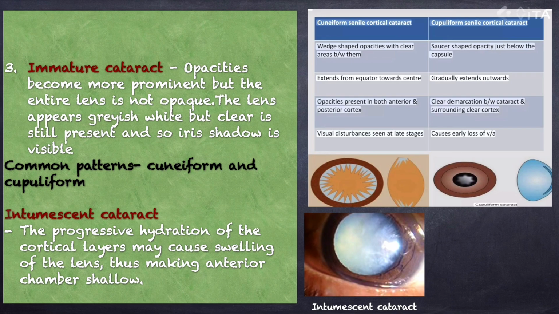Now, there is intumescent cataract, which is with progressive hydration of the cortical layers. There is swelling of the lens, thus making the anterior chamber shallow. Now, this is a picture showing intumescent cataract.